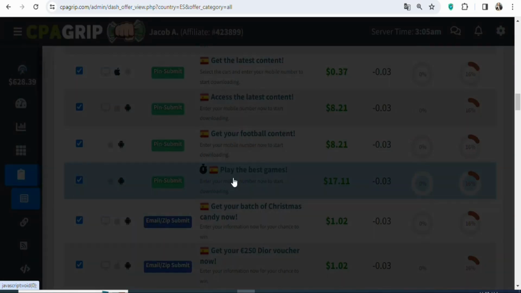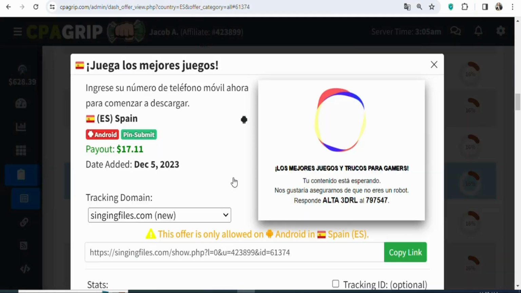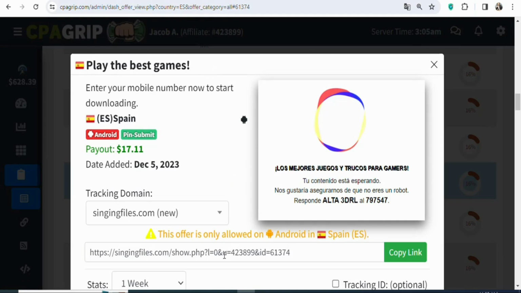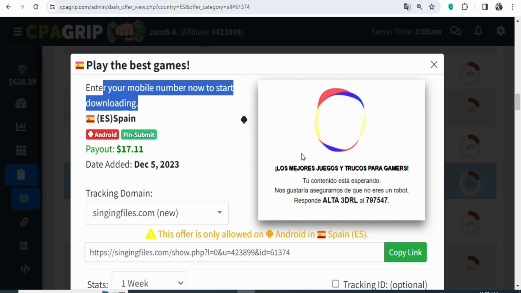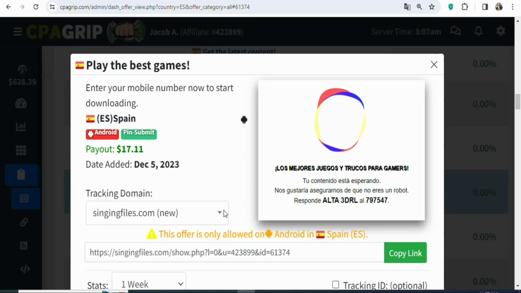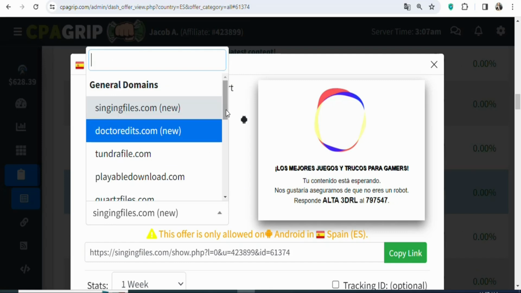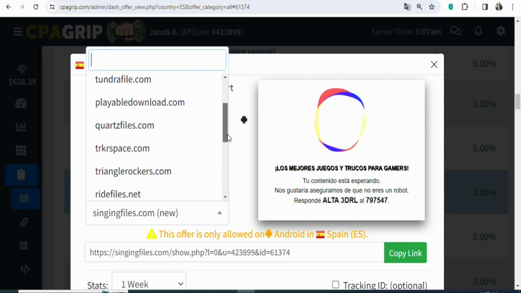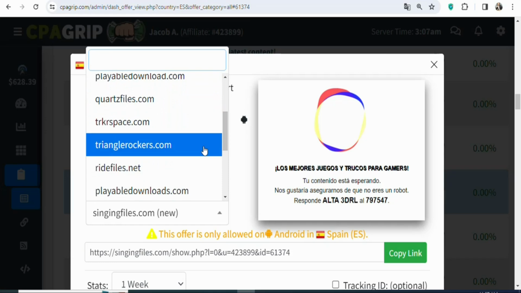Just click on the offer so that you can get your affiliate link. Once you click on it, you can see this is your affiliate link. You can see this is the description of the offer. You can see this is an image of the offer, and you can see the payout right here. If you want, you can click right here so that you can select a new domain. If you don't want the first one, you can select any domain that you want. You can see they have a lot of them. Just select the one that you want.